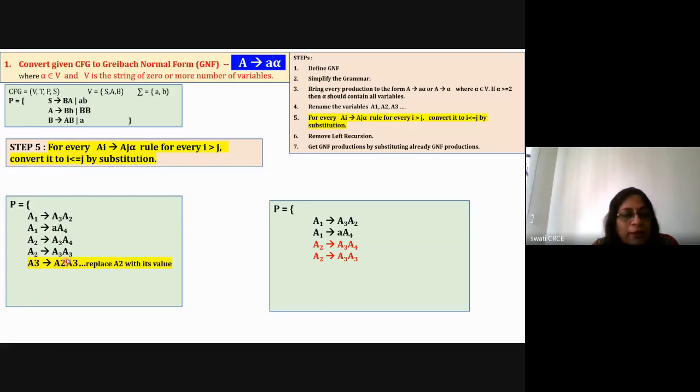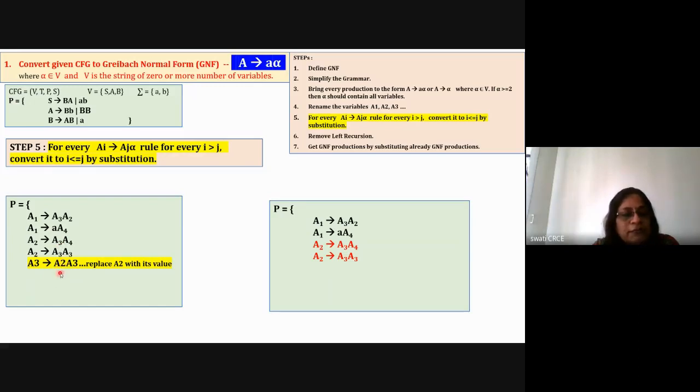Now look at this particular leftmost variable. It is A2. Already we know what A2 is. A2 is A3 A4 or A2 is A3 A3. Any one of them. So there are two possible combinations of A2.